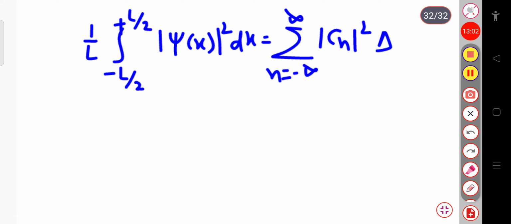Or in place of delta n we substitute L by 2 pi into delta k.